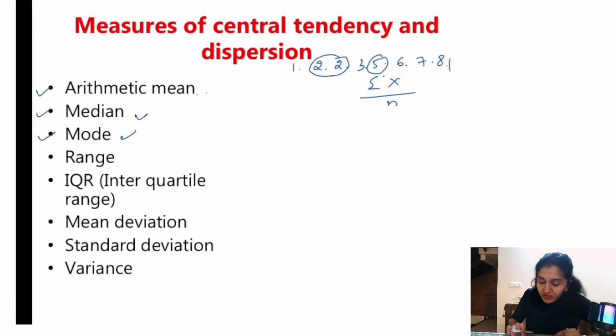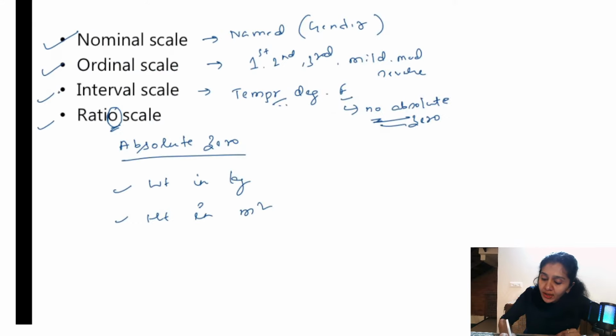So going back to the previous slide, for interval and ratio scale we use mean. Okay, for nominal scale we use mode. For ordinal scale we use median. Okay, so this is also very, very important. For interval and ratio we are using mean, nominal we are using mode, and ordinal we are using median.